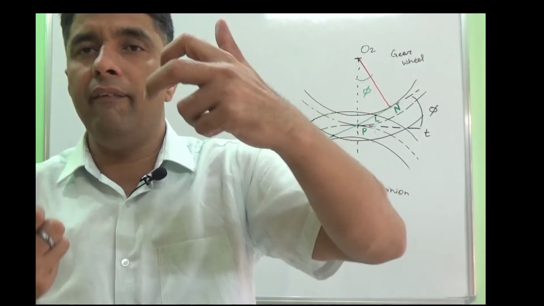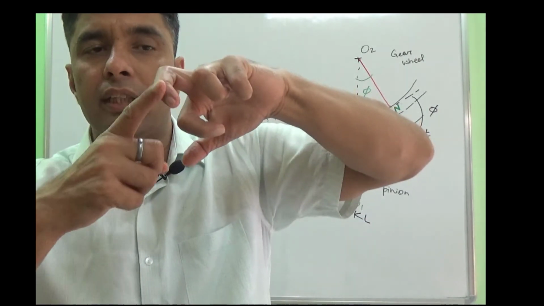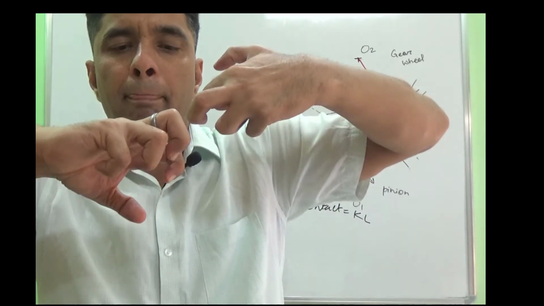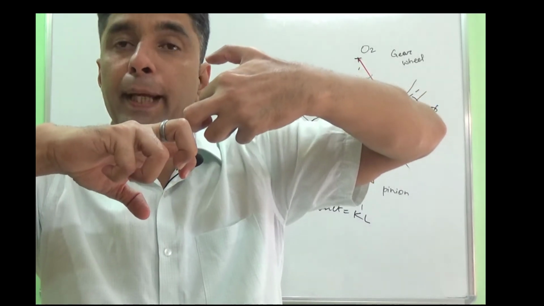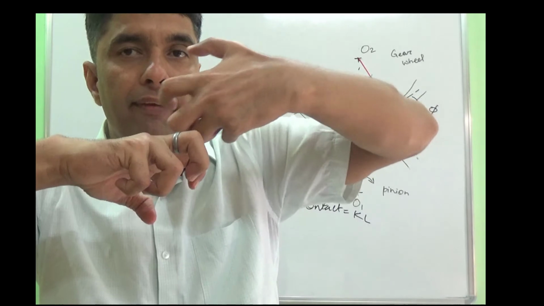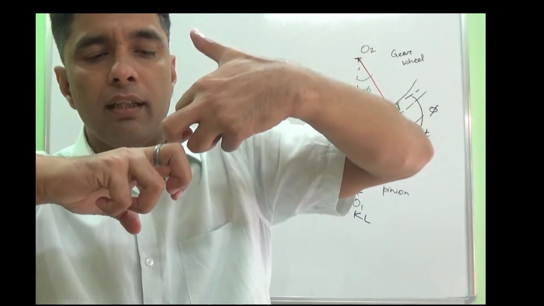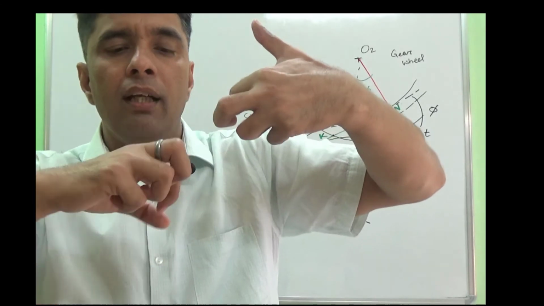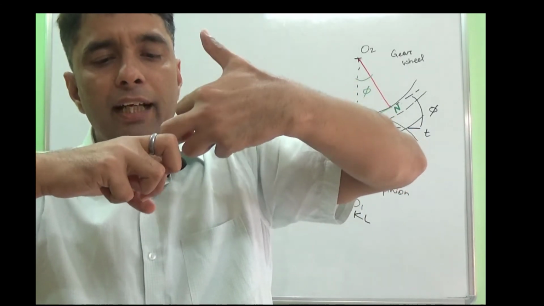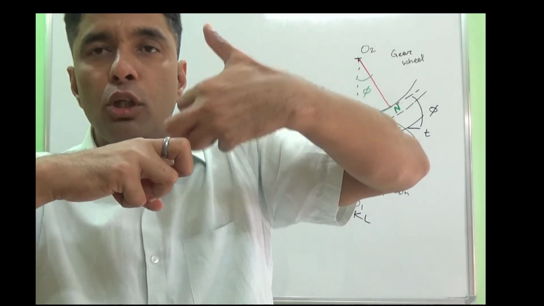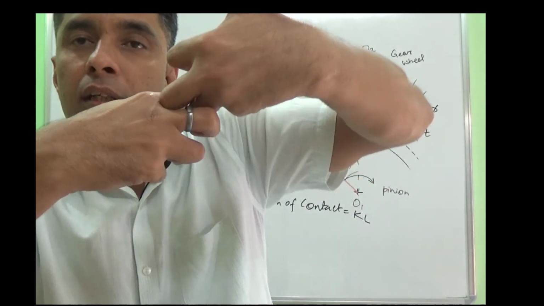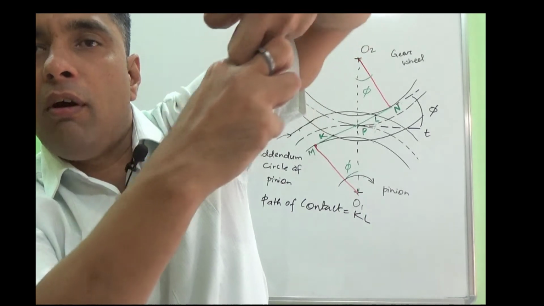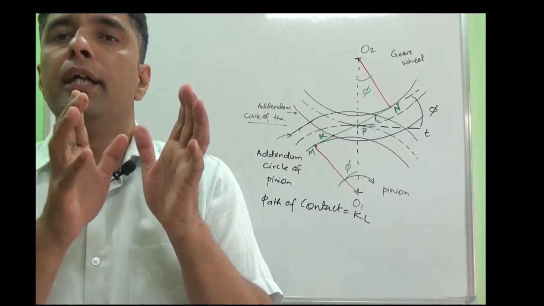Similarly, if the tip of the gear wheel is mating inside the base circle of the pinion, or damaging the root portion of the pinion, then it is called interference.